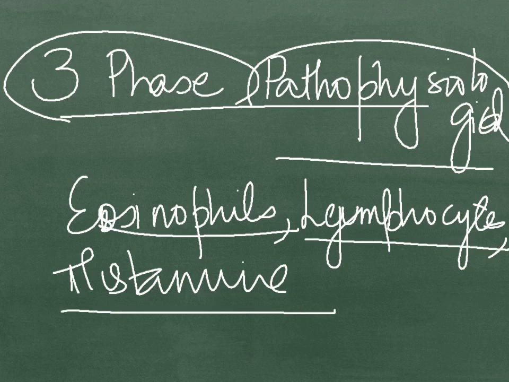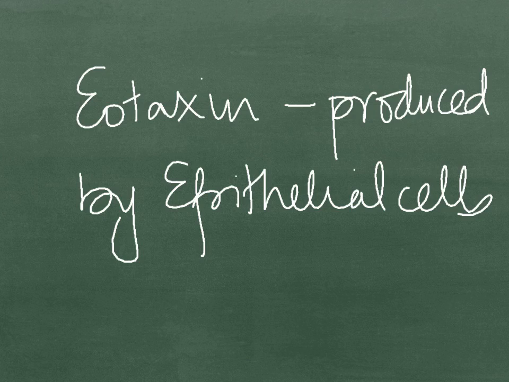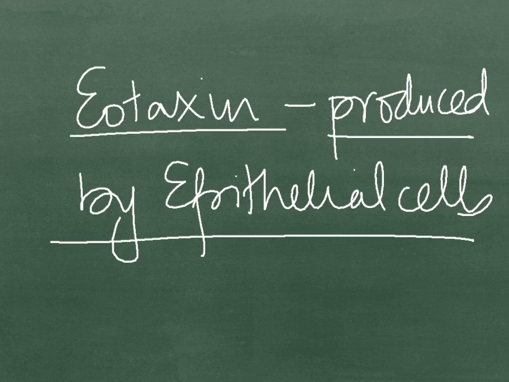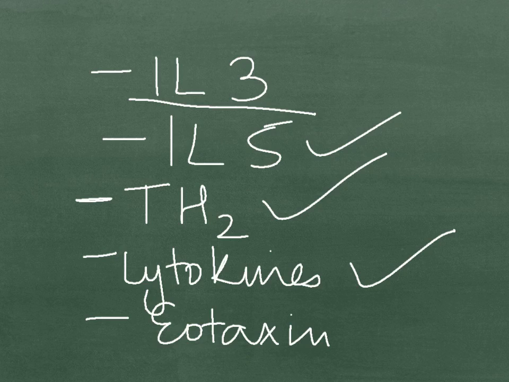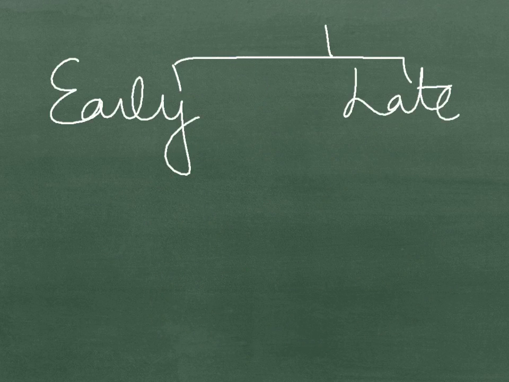Remember that eotaxin is also produced by the epithelial cells, which is an attractant for eosinophils. Let us summarize that eosinophils are attracted with the help of interleukin 3, interleukin 5, T helper 2 cell cytokines, and eotaxin.